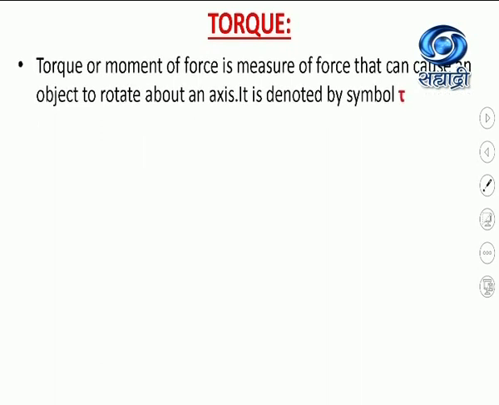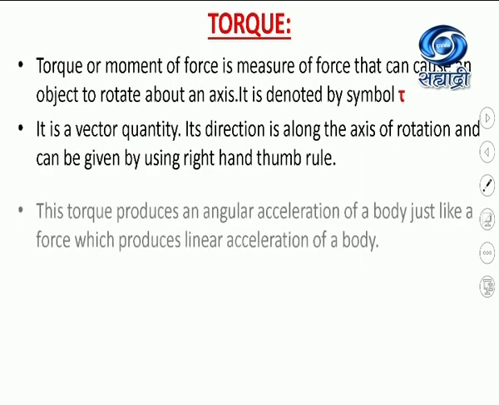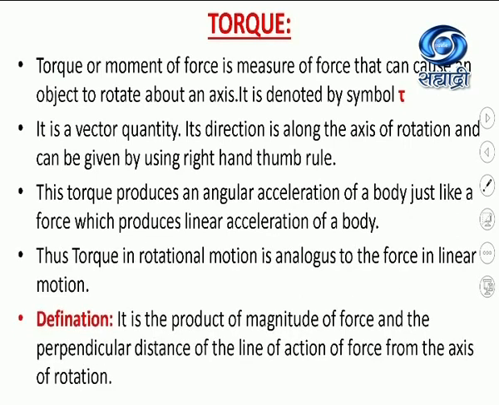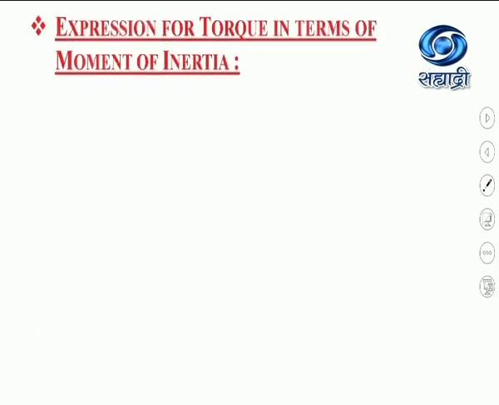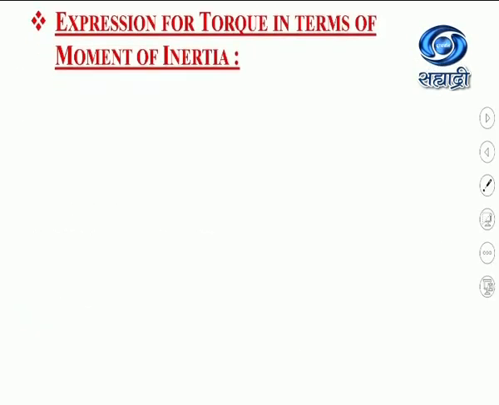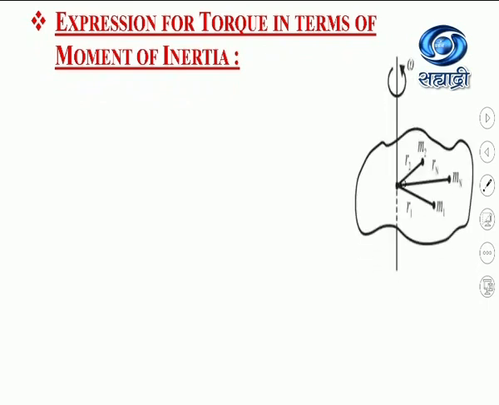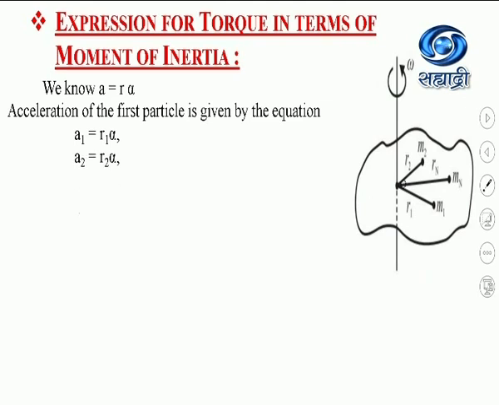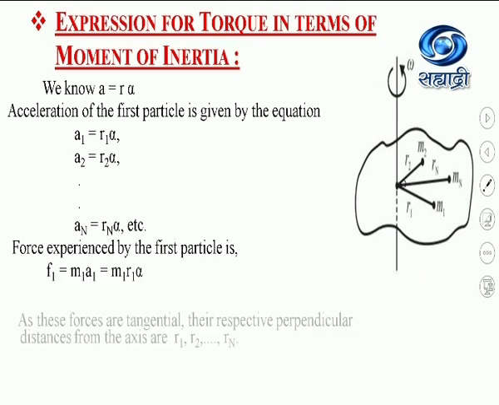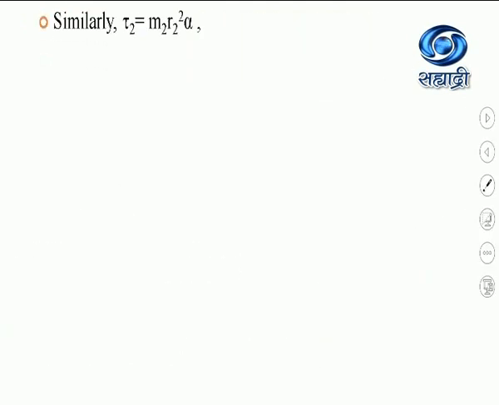Then we learned about torque, which we have already learned in 11th standard. Then we derived the expression for torque in terms of the moment of inertia, tau equal to I into alpha.